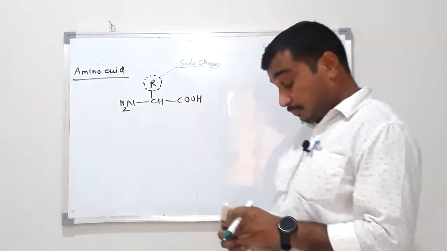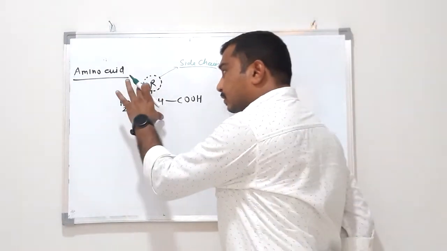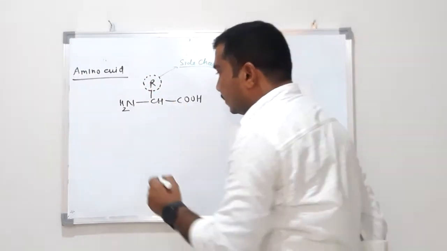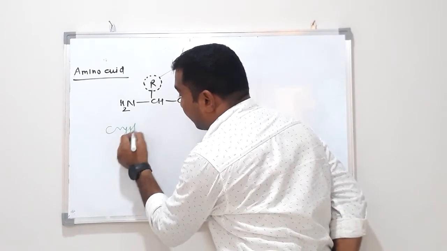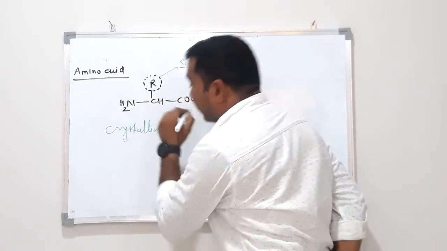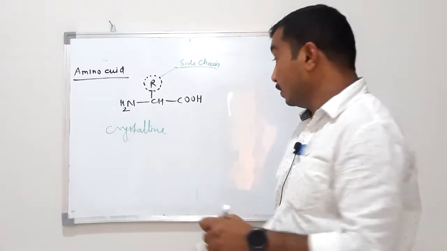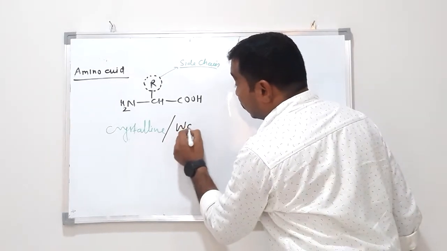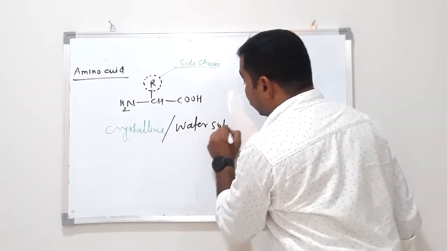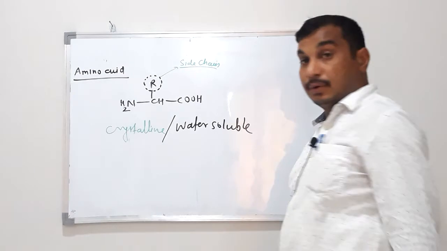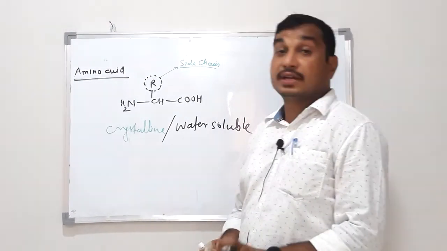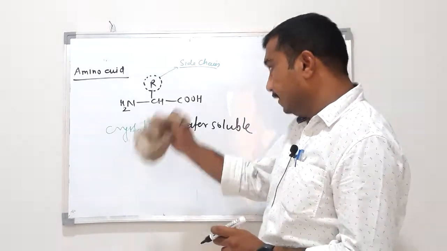Now, see, this alpha amino acid is a crystalline, water soluble compound, which means solid.